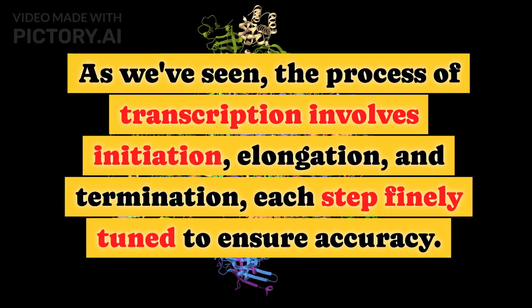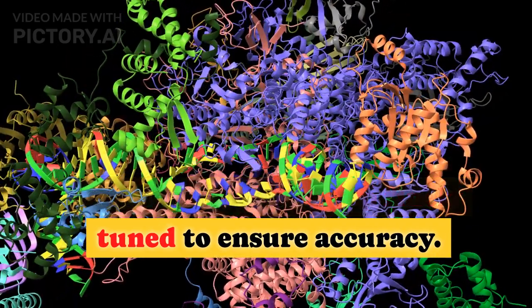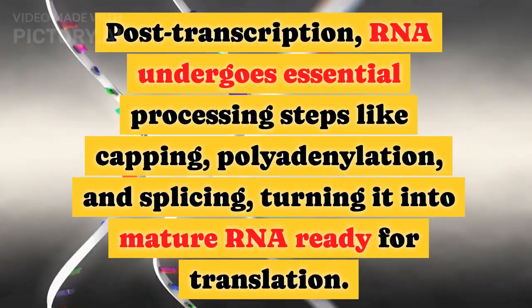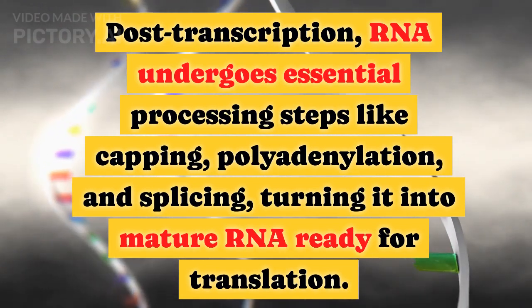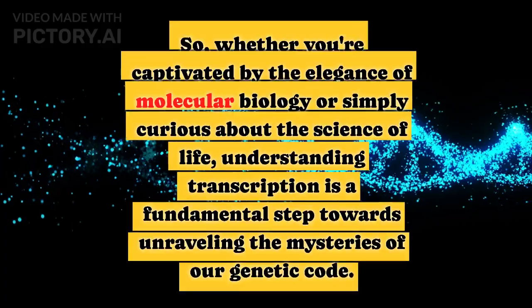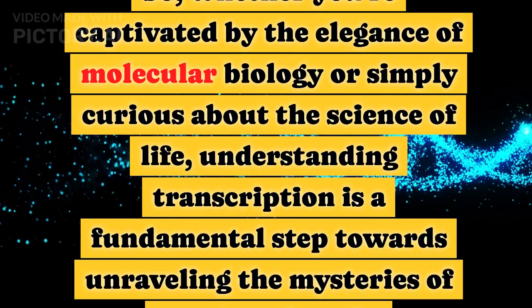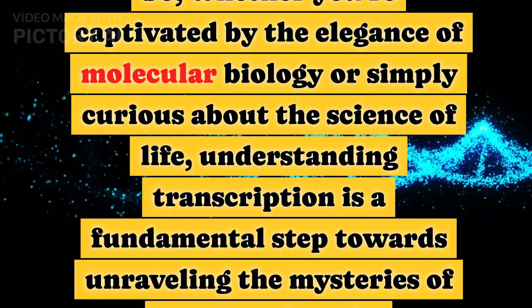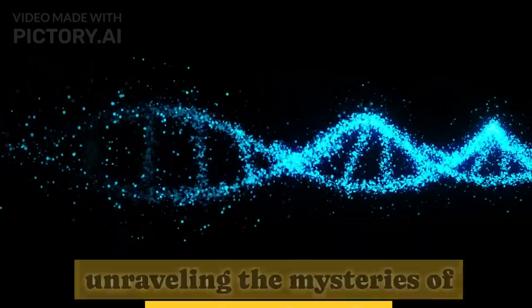As we've seen, the process of transcription involves initiation, elongation, and termination, each step finely tuned to ensure accuracy. Post-transcription, RNA undergoes essential processing steps like capping, polyadenylation, and splicing, turning it into mature RNA ready for translation. So, whether you're captivated by the elegance of molecular biology or simply curious about the science of life, understanding transcription is a fundamental step towards unraveling the mysteries of our genetic code.